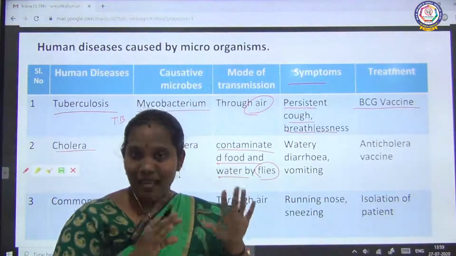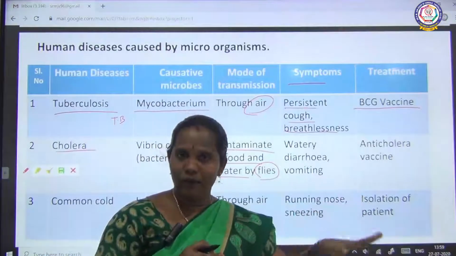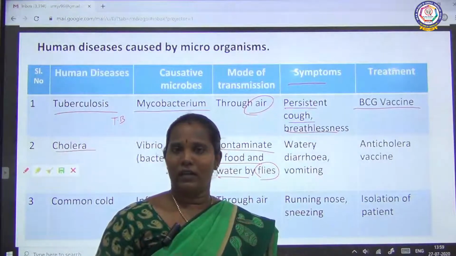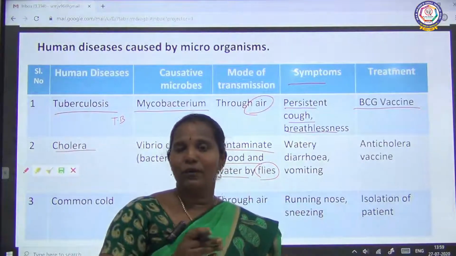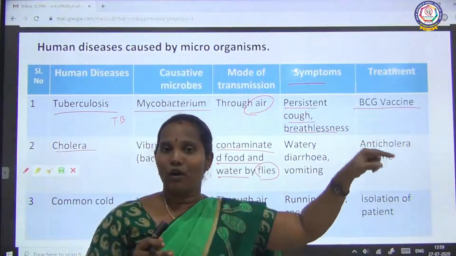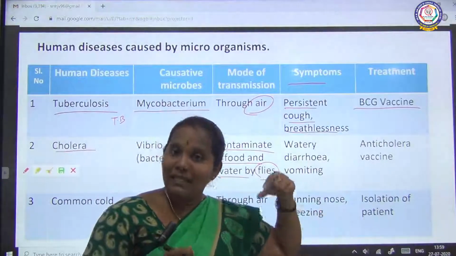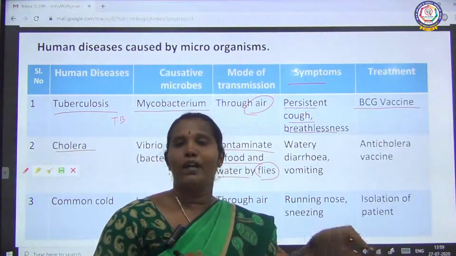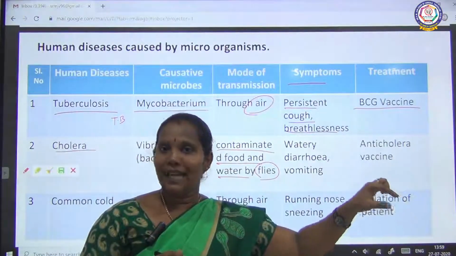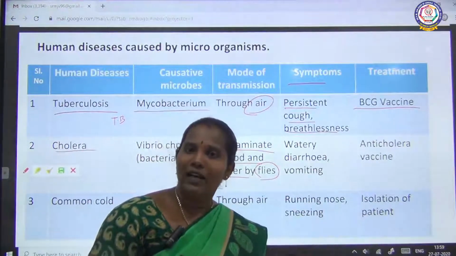If the same fly comes and sits in our house, on our food or water, we know that sometimes we do not cover the food and water, isn't it? If the uncovered food, the same fly, which fly? The fly that sat on the gutter and waste water, no. The same fly comes and sits on the uncovered food and water. What will happen? Already they carry the microbes on their legs, no. Those microbes can easily enter into the food and water.